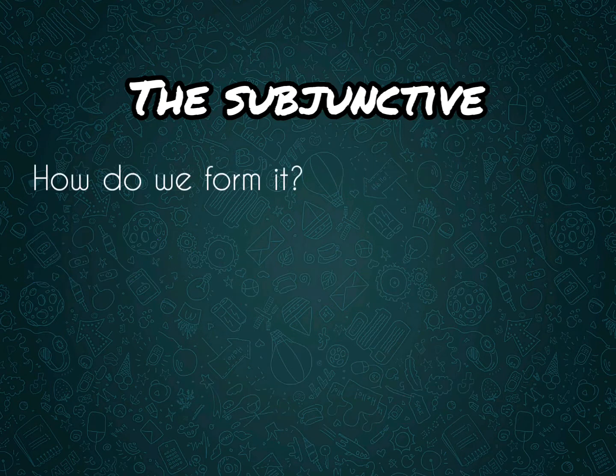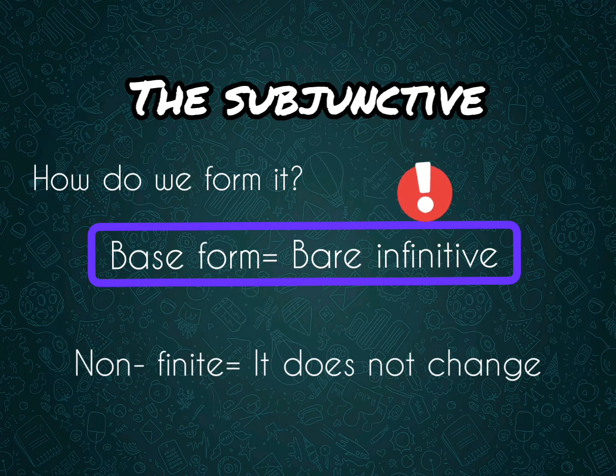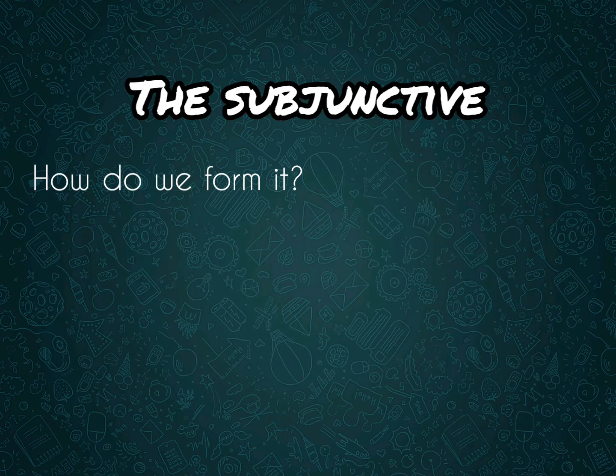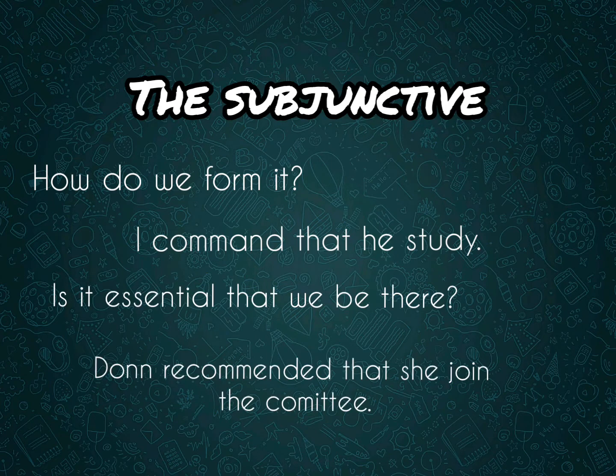Number 2. How do we form the subjunctive? In order to make the subjunctive, we need to use the base form of the verb, that is to say, the bare infinitive. Remember, the bare infinitive is a non-finite form. It does not change in the third person singular. Have a look at this example. I command that he study. It is essential that we be there. Dawn recommended that she join the committee.